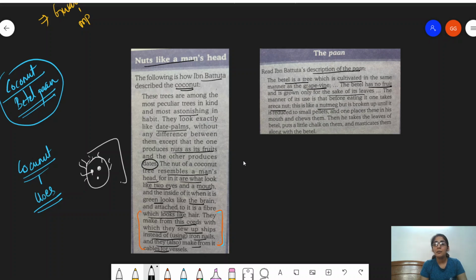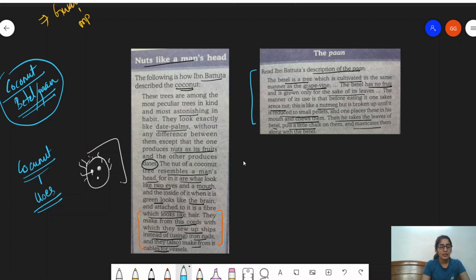This is like a nutmeg, but it is broken up until it is reduced to small pellets, and one places these in his mouth and chews them. Then he takes the leaves of betel, puts a little chalk on them, and masticates them along with the betel. So here he's explaining the entire description of how it is done. So you can simply understand that he was quite fascinated by coconut and betel or pan.